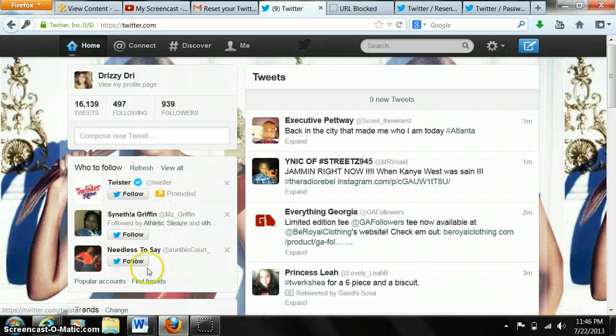If you look down where it says who to follow, Twitter basically looks at who you follow, it looks at your location, and it looks at current celebrities that you're following now. And it kind of puts that all together and gives you a suggestion of who to follow. And this updates every time you go back to your timeline page. It updates all the time. And sometimes you might actually see people who you want to follow, some old friends, some celebrities who you might want to follow. Twister, he's a rapper, you might want to follow him.